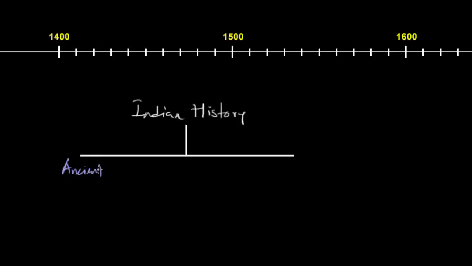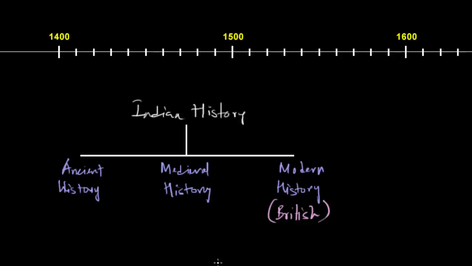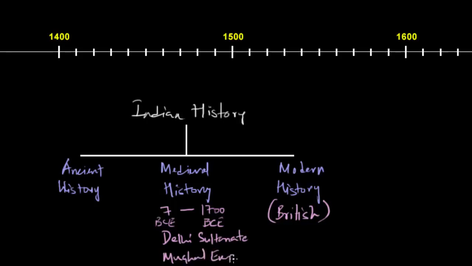First thing first, Indian history has been divided into three parts: ancient history, medieval history, and then modern history. Modern history is the part where we typically talk about the time when India was under the rule of the British Empire. And medieval history is the time from 8th to 18th century. In the later part of this time period, India was under Islamic rule, that is from 13th to 18th century. During this time, the famous Delhi Sultanate and the Mughal Empire were the direct rulers of a major portion of the Indian subcontinent.